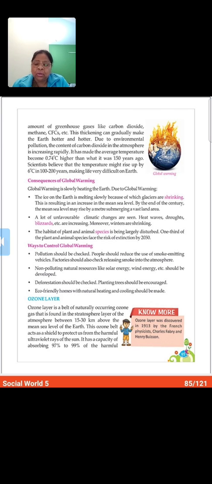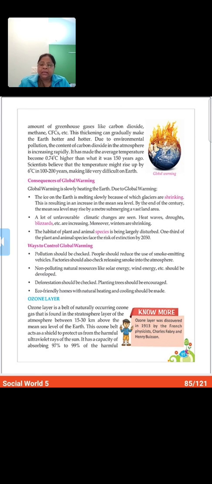Second point is that a lot of unfavorable climatic changes are seen. Heat waves, droughts, blizzards, etc. are increasing. Moreover, winters are shrinking. The habitat of plant and animal species is being largely disturbed. One third of the plant and animal species face the risk of extinction by 2050. We are in 2020. After 30 years, many animals are going to go extinct.